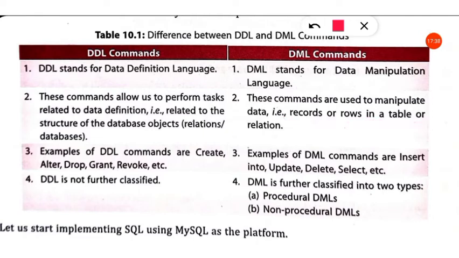Examples of DDL commands are create, alter, drop, grant, revoke, etc. Examples of DML commands are insert into, update, delete, select, etc. DDL is not further classified, but DML is further classified into procedural DMLs and non-procedural DMLs.